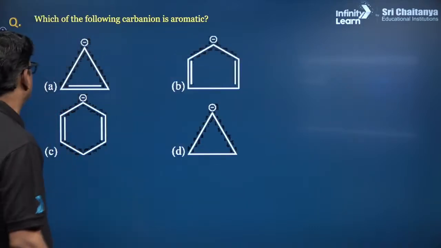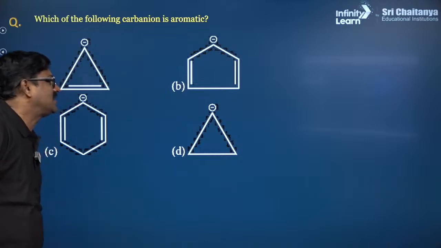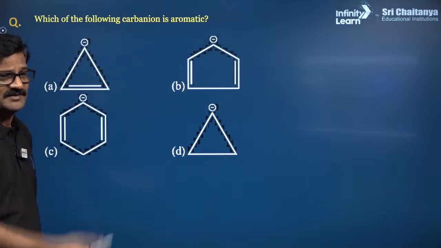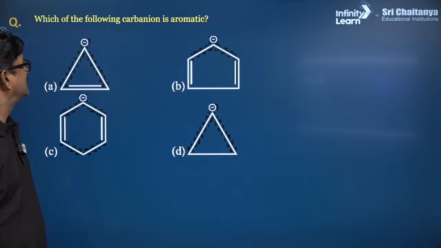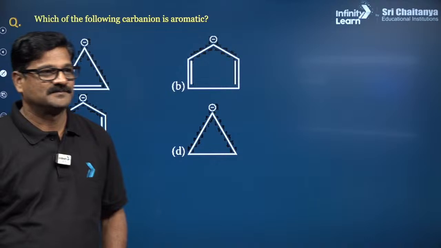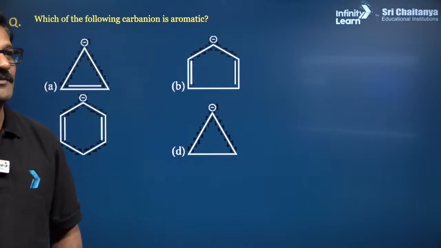Come on, next question. Which of the following carbanions is aromatic? Everybody knows this. We already did it. Most stable is aromatic here. What is the answer? Srinivasan, perfect.